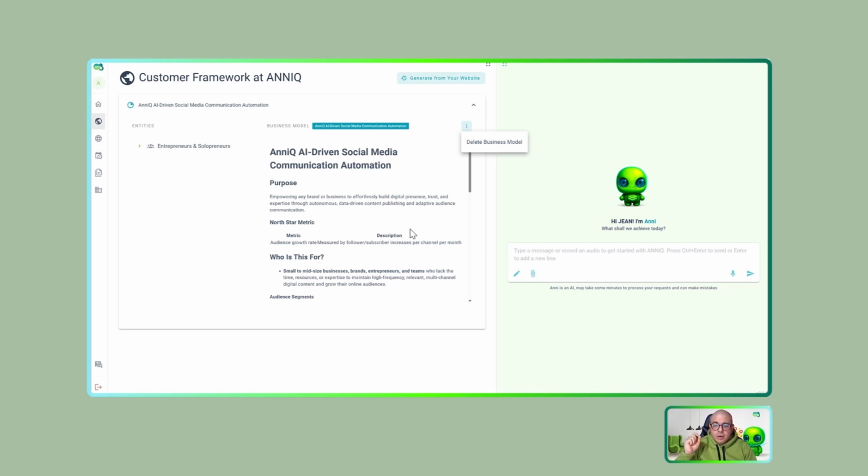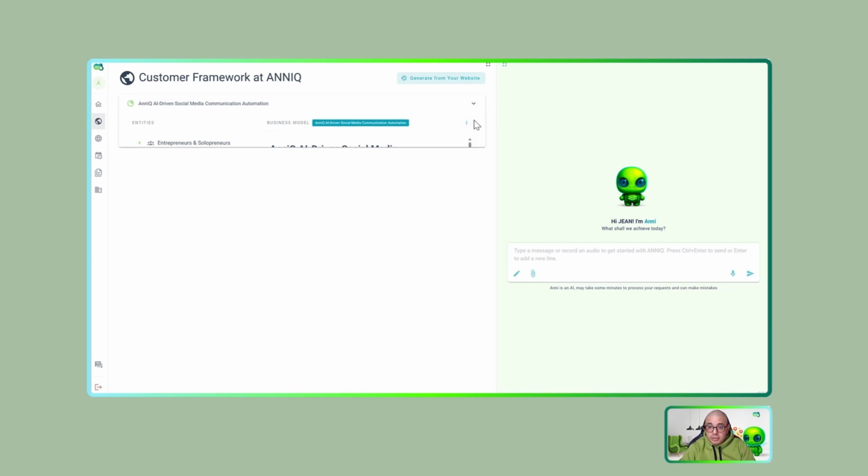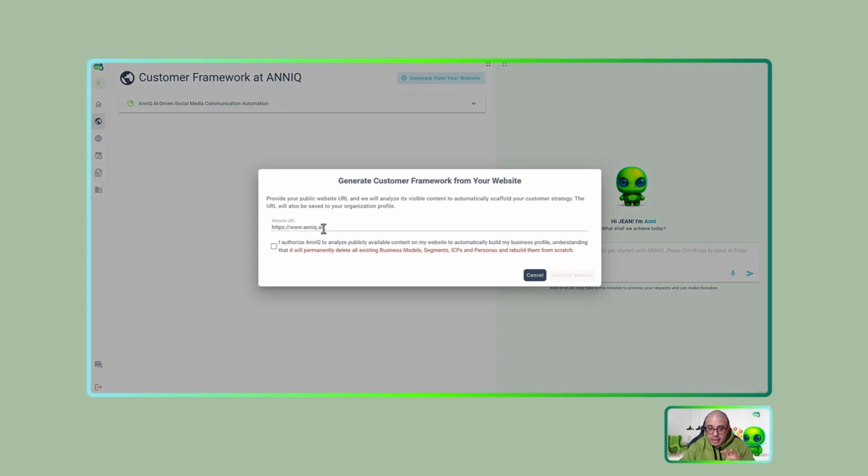Let's say that you disagree with this information. You want to review again. You want to get a new version. And that is possible with AnniQ. You can click again, generate from your website. You can give Anni again your website or another website and check this. Again, you need to authorize Anni to review your information, and Anni will delete all this business model and create a new one with all the framework behind. So let's do it again. This is important because you can have all the information.